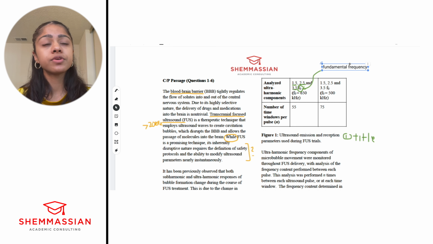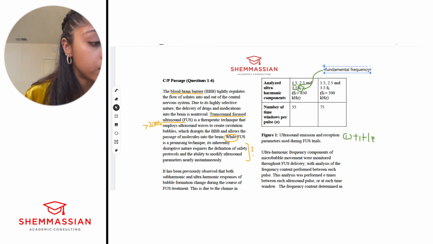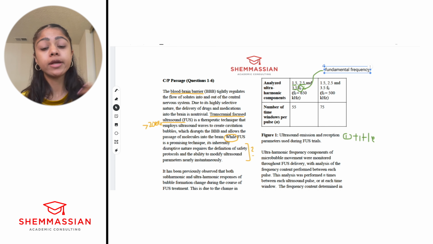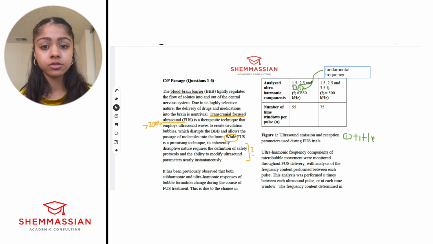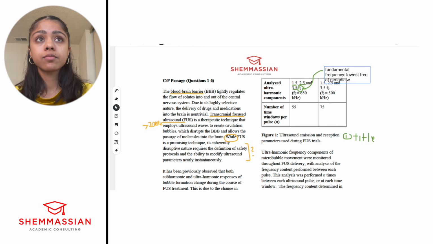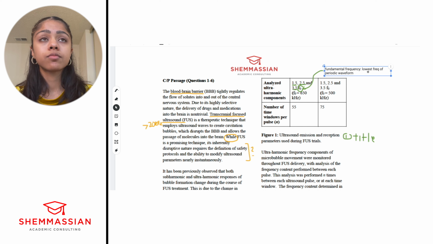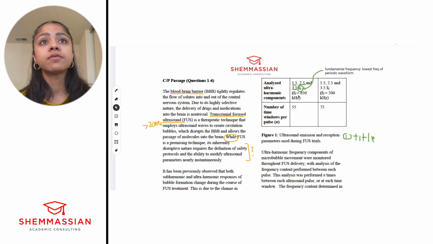What is fundamental frequency? That is basically the lowest frequency of a periodic waveform, right? The lowest frequency it can go at. In this case, the periodic waveform is the ultrasound wave. Okay, so now you define fundamental. And it looks like F naught here is 650 kilohertz.